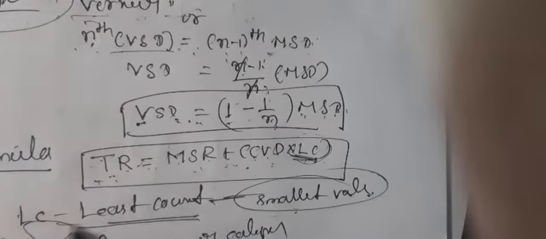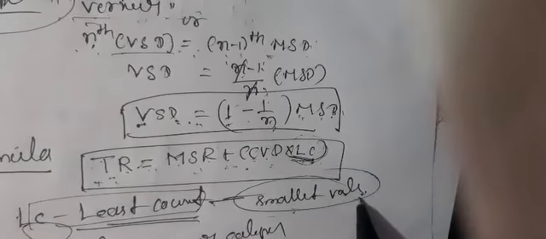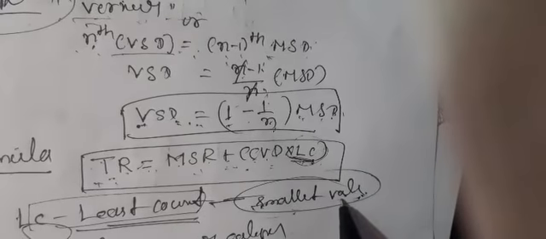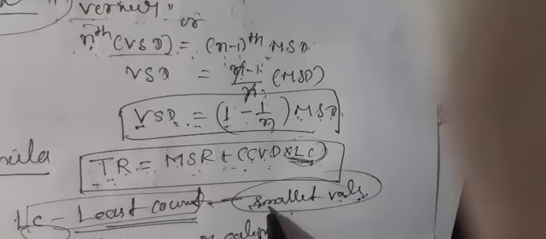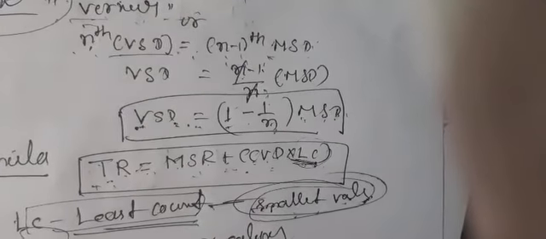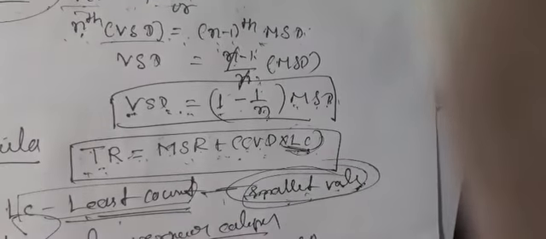LC means least count. The least count is the smallest value, the lowest value that can be measured by a measuring instrument.